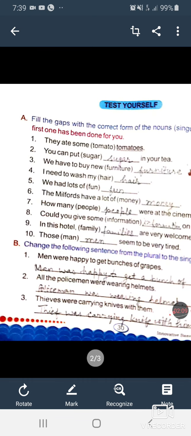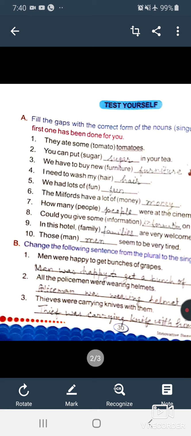I need to wash my dash. You are to write the same word that is given in the bracket here. Okay. Next sentence is, we had lots of dash.